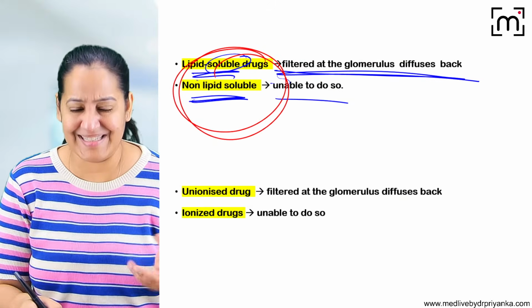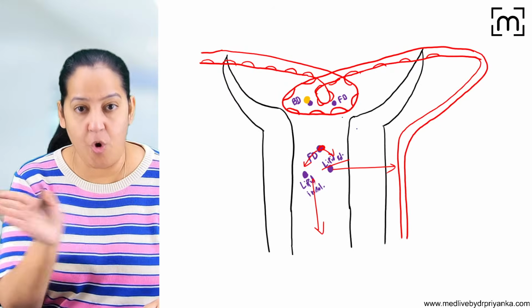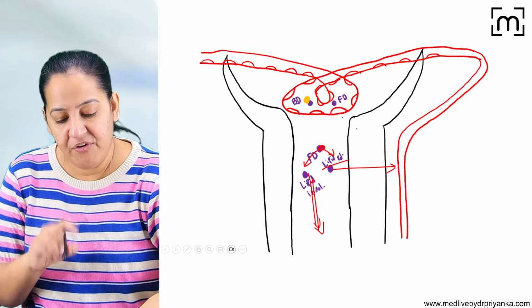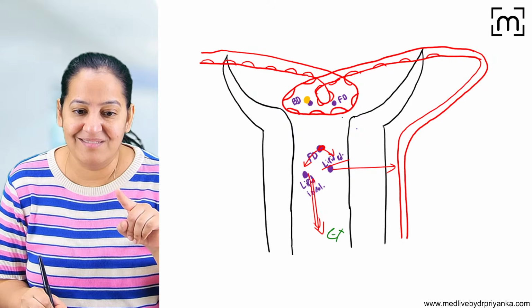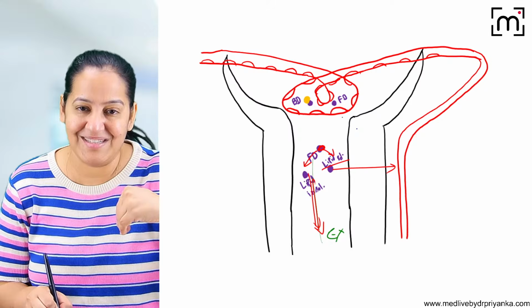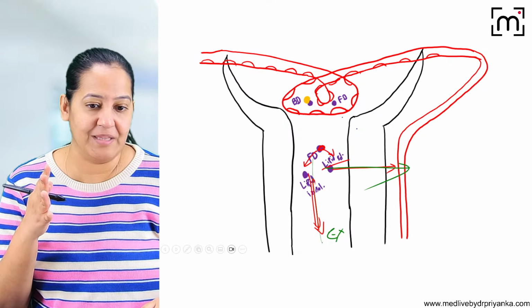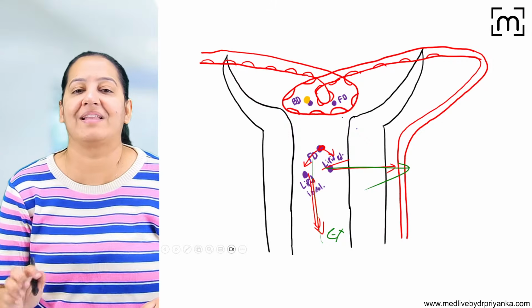So it's easy, I guess. Lipid soluble, it will go back and it will not come in the urine. Lipid insoluble, it will come in the urine. So if you want to excrete the drug, make it lipid insoluble so that it can be excreted. And if you don't want to excrete the drug, it should be lipid soluble. It will be reabsorbed. It will not come in the blood. It will not come in the urine. It will go back in the blood.